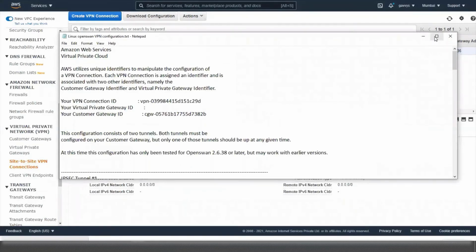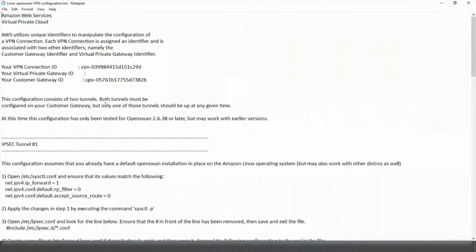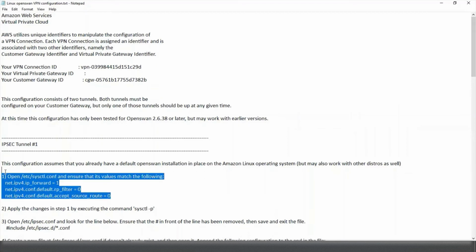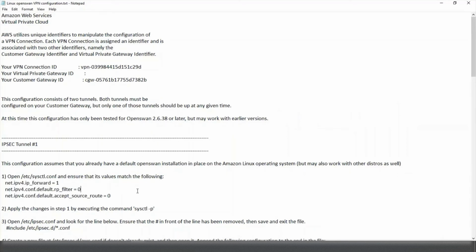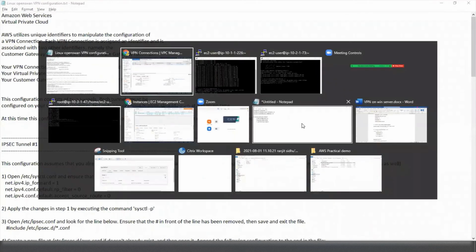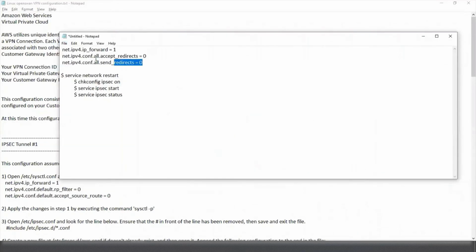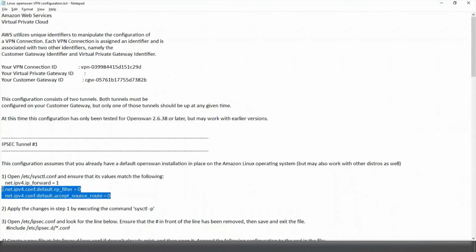Let's cancel this and open this file. Here is the complete configuration of the file that we need to paste. We have to make some minor changes in this file and then we can copy paste it. We have to change these two lines because it doesn't work, and I followed some Linux site on the internet and they suggested this configuration of OpenSWAN. Let's make some changes in these two lines. I'll copy this configuration in the comments so you can use all this configuration as it is.